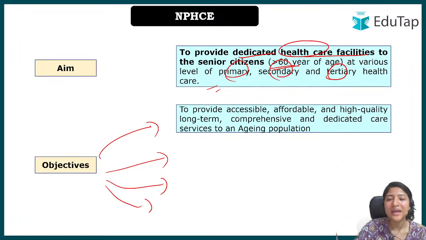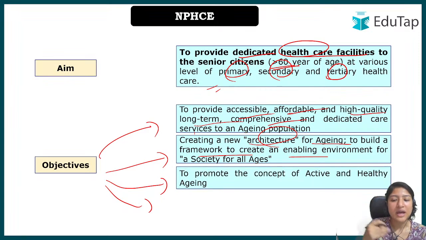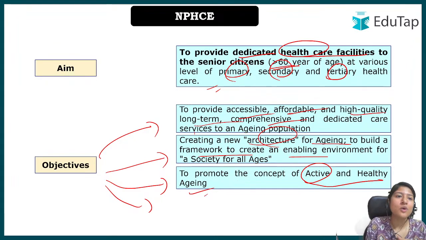Here we are talking about accessibility, affordability, high quality, long term, comprehensive, dedicated service. We are talking about providing a new architecture for aging, to build a framework to create an enabling environment. They should have a proper environment and the facilities. Not only that, it is not just about providing facilities after the effect, but also promoting the concept of healthy and active aging, introducing them to light exercises and yoga they can do and how they can improve their health, so that when they age, it would not be as painful as it would be if they don't take care of themselves.